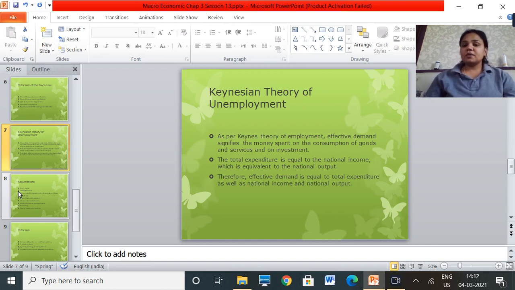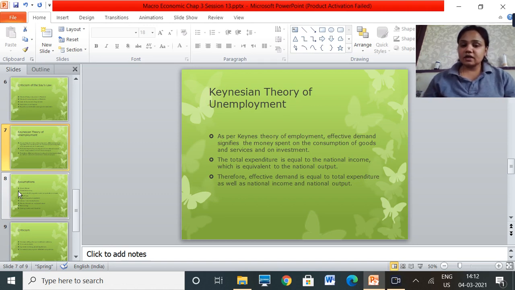Effective demand is when you're spending money on different types of goods, on different types of services, and on investments also. So that will be called effective demand. So the total expenditure is equal to the national income, which is equivalent to the national output.